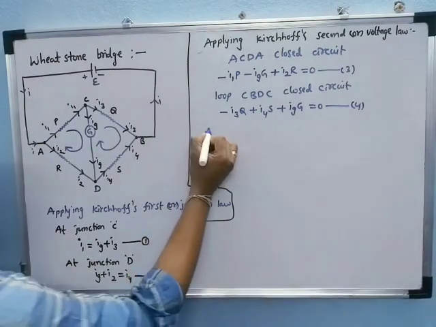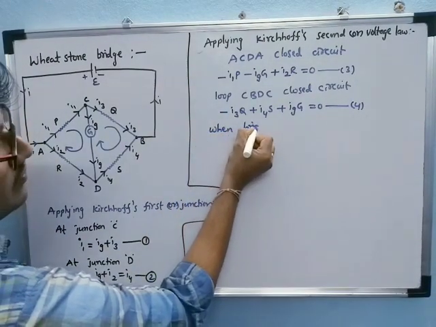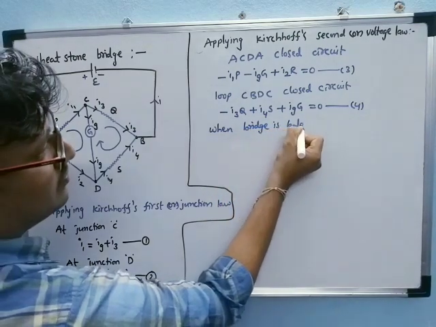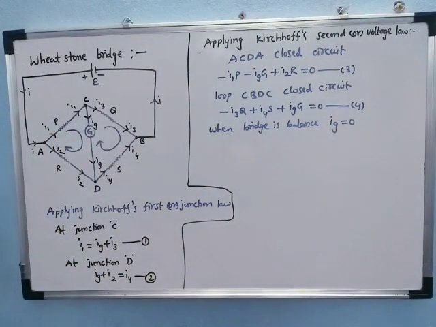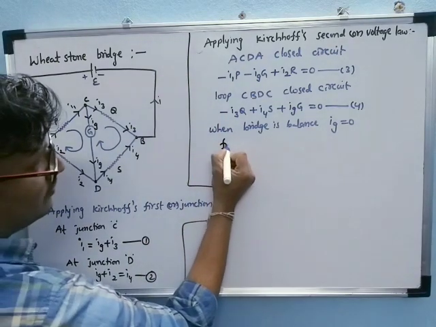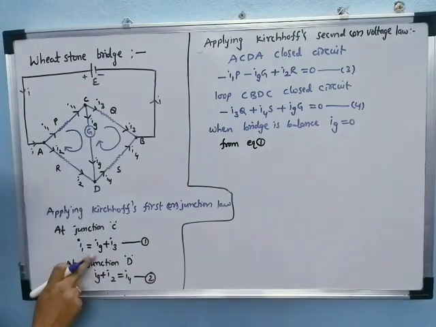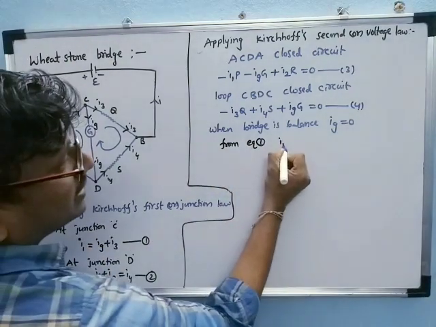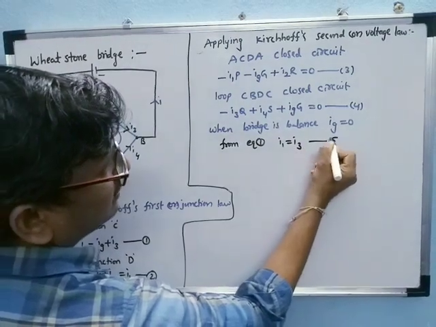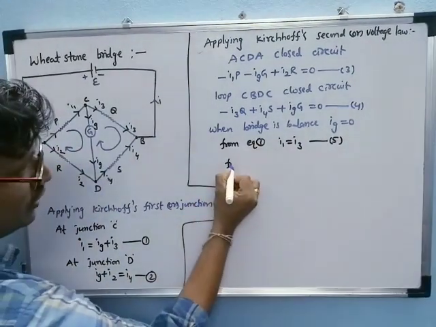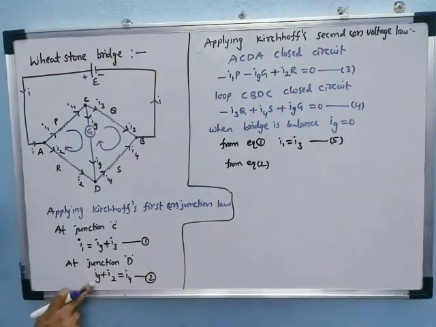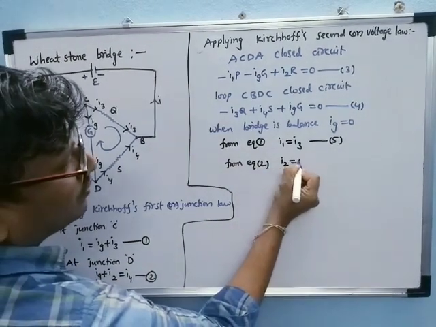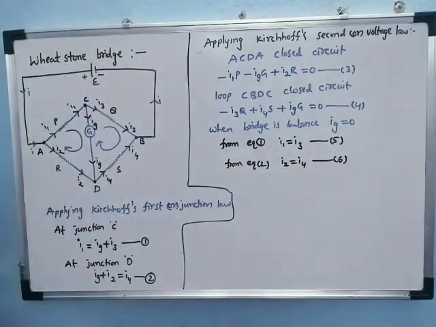When the bridge is balanced, the galvanometer current shows 0. Now substitute this 0 value in all the above equations. From equation 1, Ig is equal to 0, which means I1 is equal to I3. This is equation number 5. From equation 2, Ig is equal to 0, so this term is negligible and I2 is equal to I4. This is equation number 6.